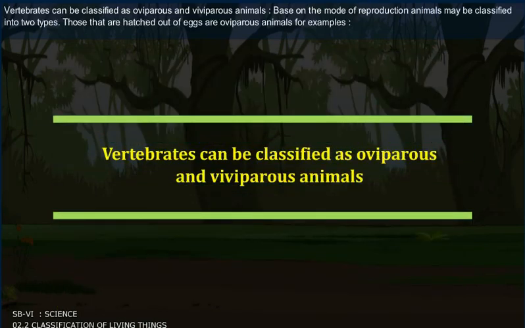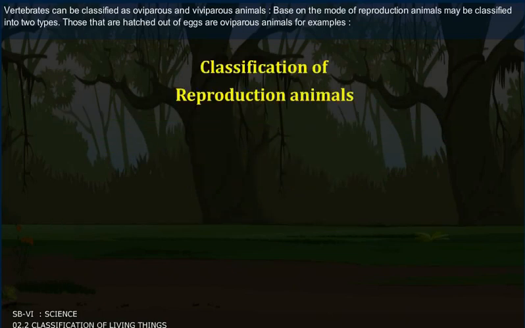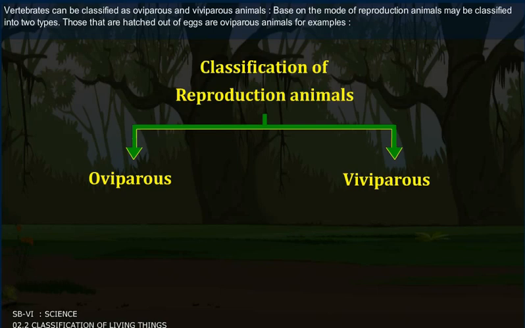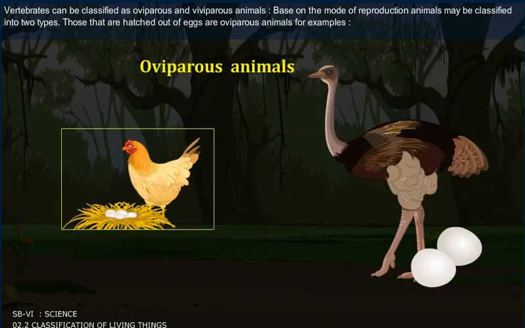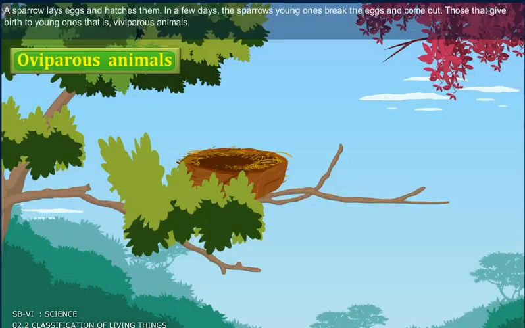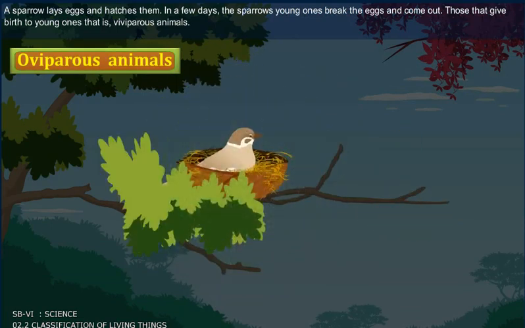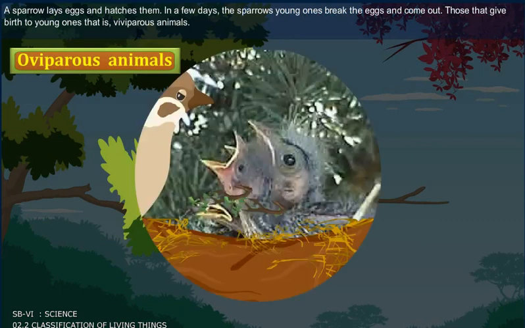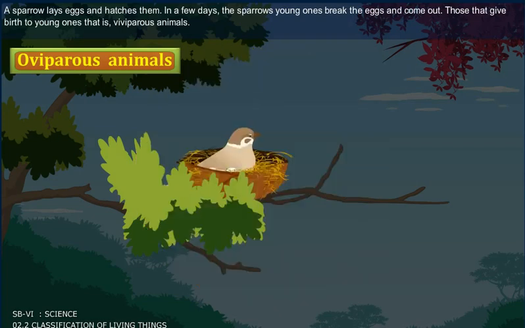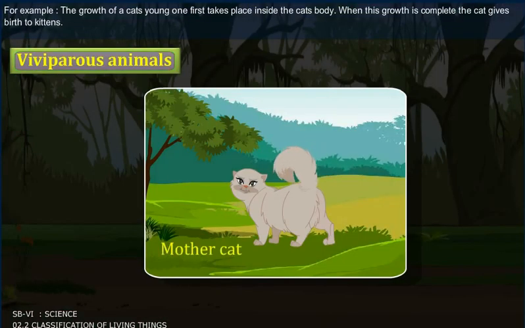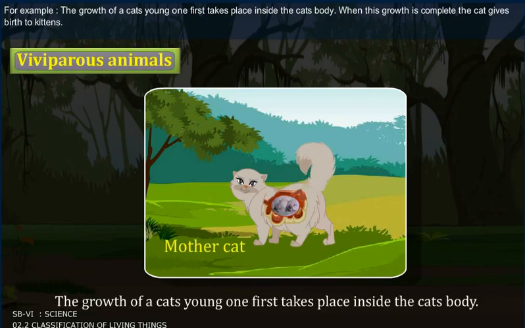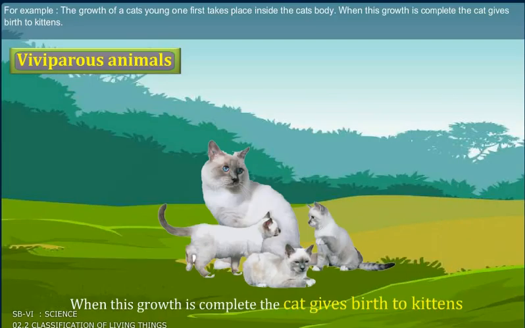Vertebrates can be classified as oviparous and viviparous animals. Based on the mode of reproduction, animals may be classified into two groups. Those that are hatched out of the eggs are oviparous animals. For example, a sparrow lays the eggs and hatches them. In a few days, the sparrow's young ones break the eggshells and come out. Those that give birth to young ones are known as viviparous animals. For example, the growth of a cat's young one first takes place inside the cat's body. When this growth is complete, the cat gives birth to the kittens.